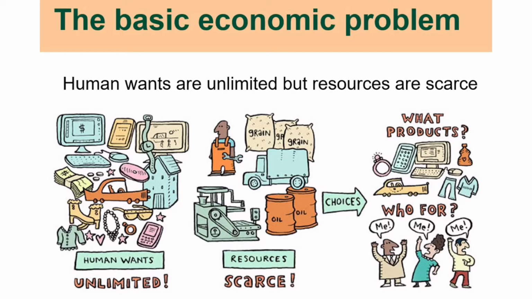Next comes the basic or central problems of an economy. See, there are three basic problems: what to produce, how to produce, and for whom to produce. Apart from these three basic economic problems, there comes the problem of fuller utilization of resources. Next is the problem of efficient use of resources, and the third one is the problem of economic growth. If solely we say, the primary economic problems are what to produce, how to produce, and for whom to produce.